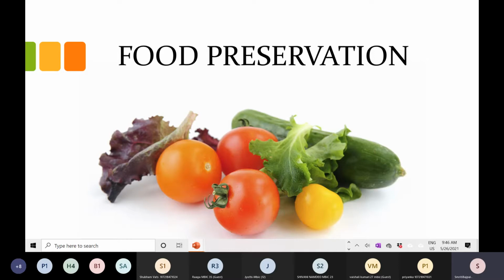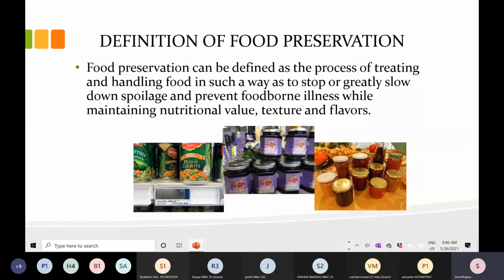Okay, so for the preservation part, firstly we need to know what is food preservation. Then what are the different measures which we can take for the preservation of food? So now we will start our topic. Firstly we will see the definition of food preservation. Preserve means to safeguard something. Here we are talking about the food, so it is the safeguarding of the food.